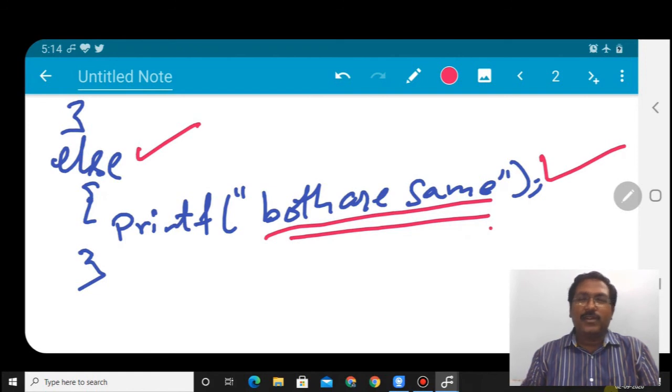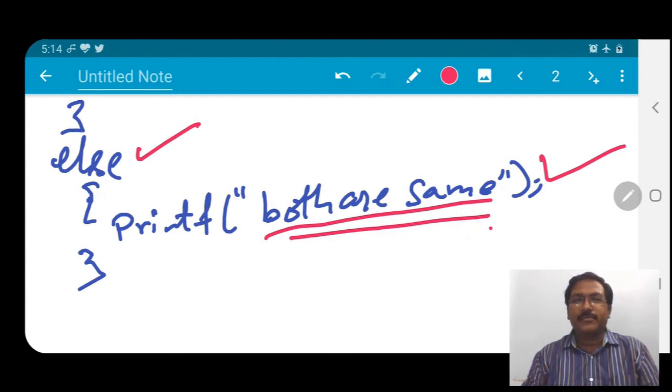So I personally avoid nested if, though there are some programmers who use nested if very easily. Writing nested if depends on the programmer and the requirement. So this is the if statement, and the if statement is done.